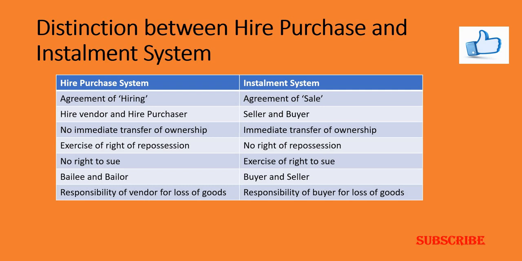Then in case of a hire purchase system, the hire vendor cannot enjoy the right to sue the hire purchaser.